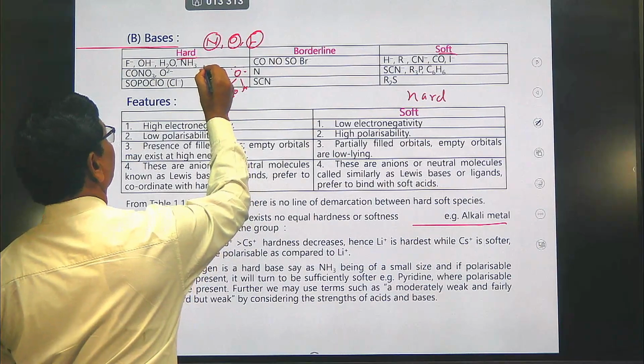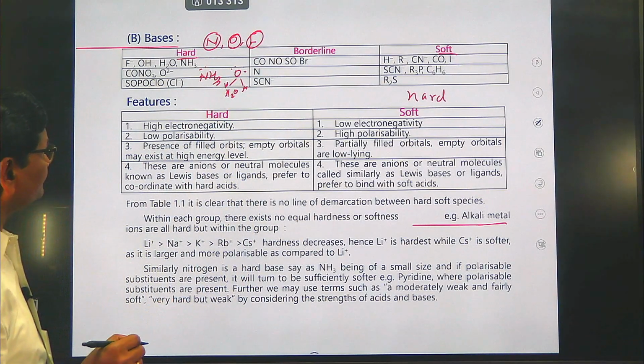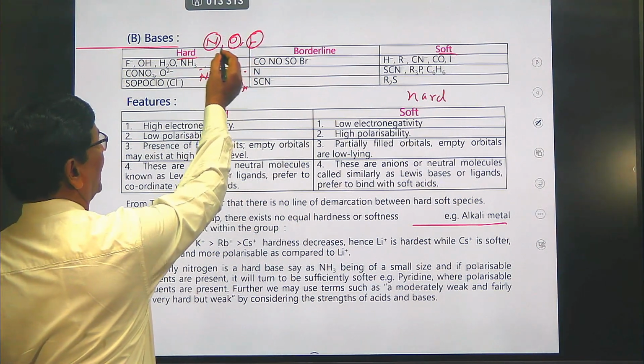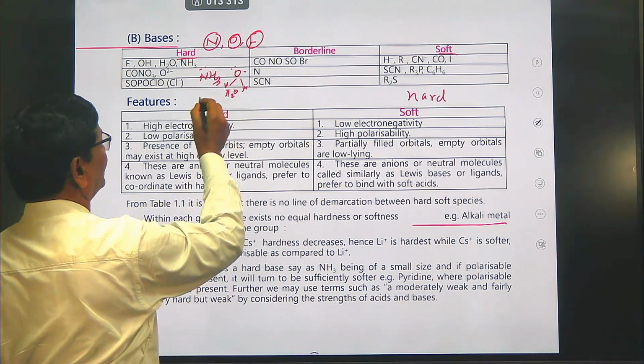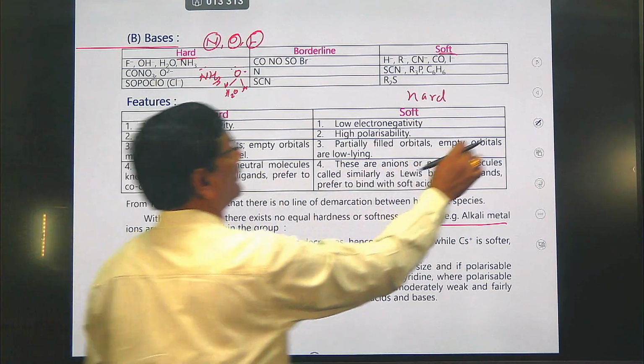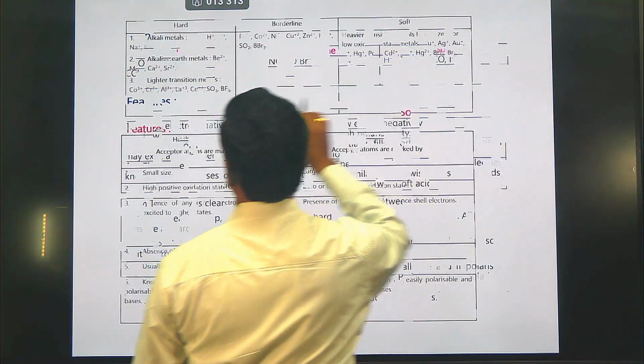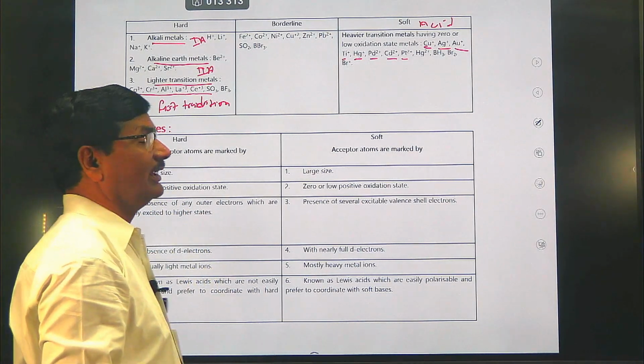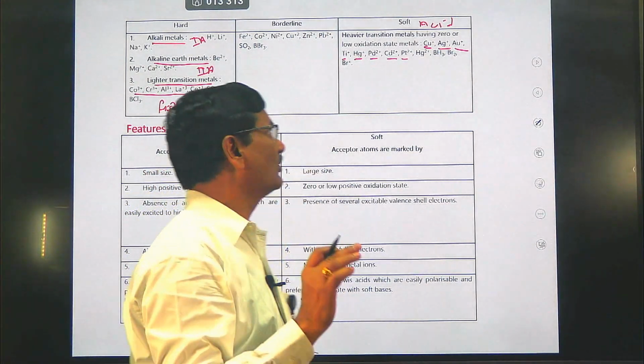In short, ligands prepared using nitrogen, oxygen and fluorine, when combined with alkali metals, alkaline earth metals and lighter transition metals, become stable complexes.